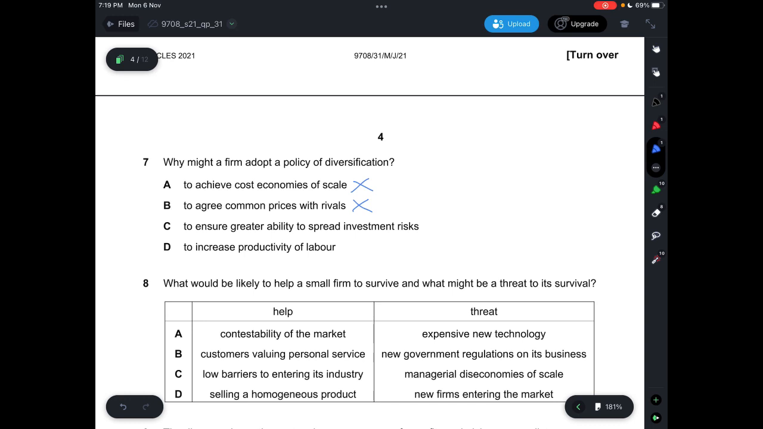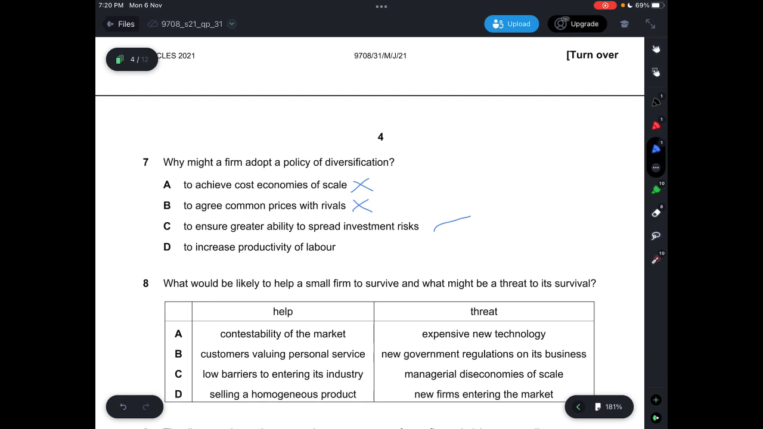Diversification is basically when you produce a bunch of products, like what I mentioned just now. So, to earn a profit from different items, not to agree with the common prices with rivals. And C, to ensure greater ability to spread investment risk. This one is correct. So investment risk in different types of products, so that maybe this product may be successful, the other product may not be, maybe some other would be.